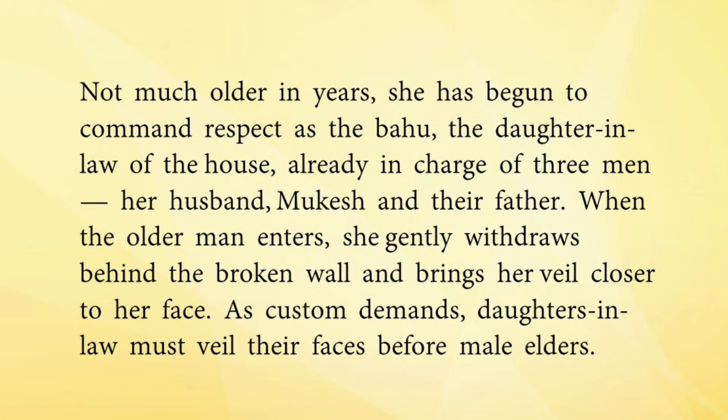So as the daughter-in-law, she was getting some amount of respect and she was in charge of the three men in the family. Who are the three men? It is Mukesh, her husband, that is Mukesh's brother, and their father. When the older man enters, she gently withdraws behind the broken wall and brings her veil closer to her face. So as the father enters, what happens? This girl just hides behind the broken wall, and she tries to cover her face with the veil. Veil means a kind of cloth, that is her sari or something that is there over her head.